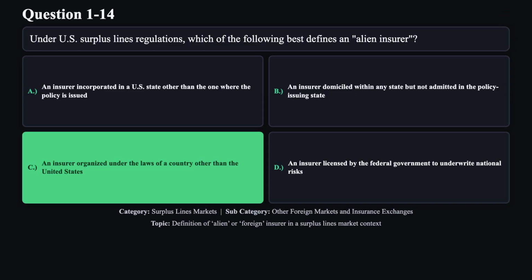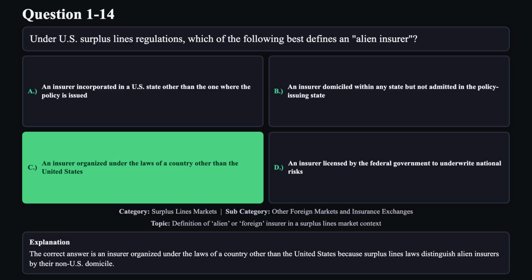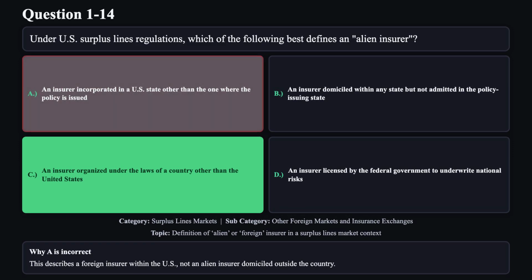The correct answer is C. The correct answer is an insurer organized under the laws of a country other than the United States, because surplus lines laws distinguish alien insurers by their non-U.S. domicile. Reason A is not correct.